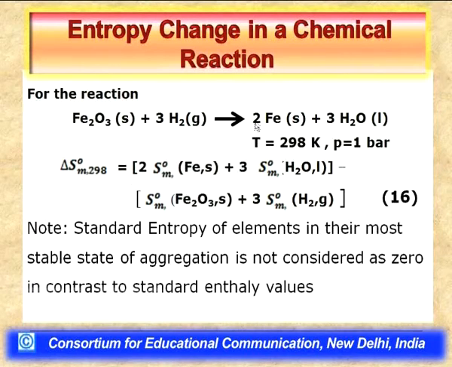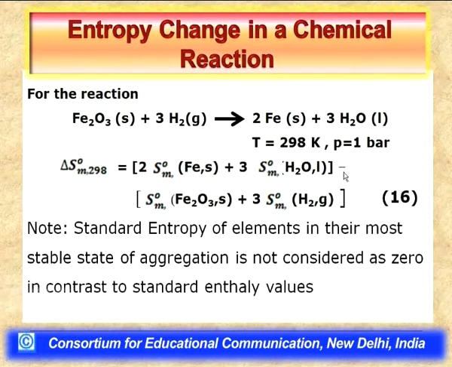For example, the stoichiometric coefficient of the product iron in solid phase is 2. So, we multiply 2 with the standard molar entropy of iron in solid phase at 298 Kelvin at 1 bar pressure, and add to this, since the stoichiometric coefficient of water in liquid phase is 3 as another product, the second term, which is 3 into the standard molar entropy of water in liquid phase.